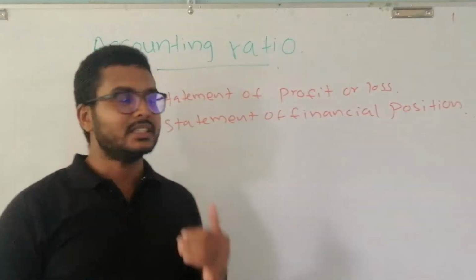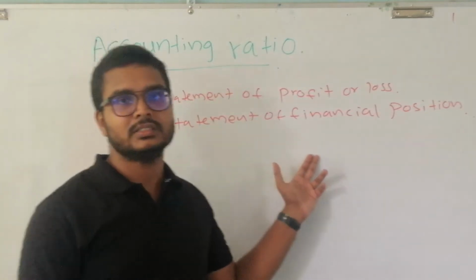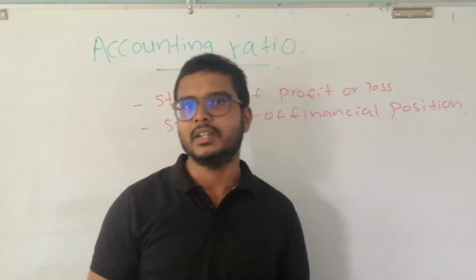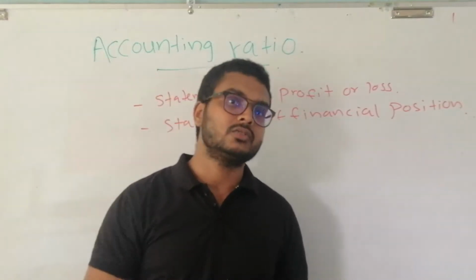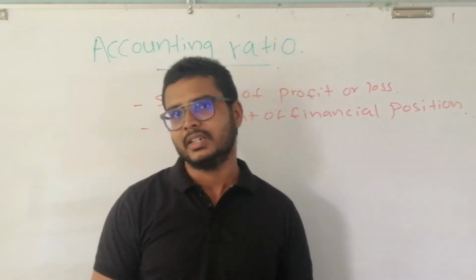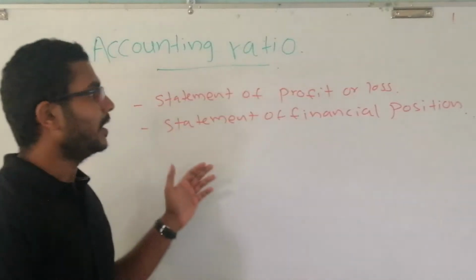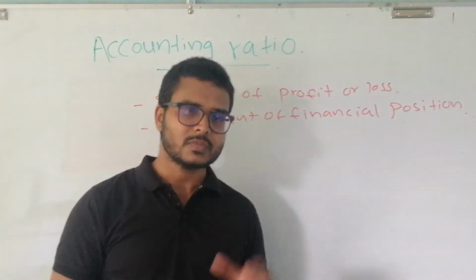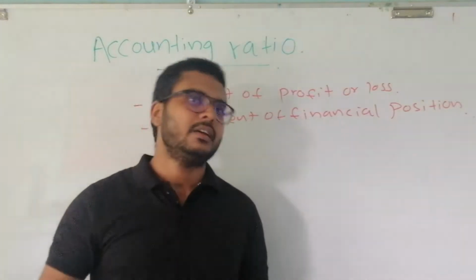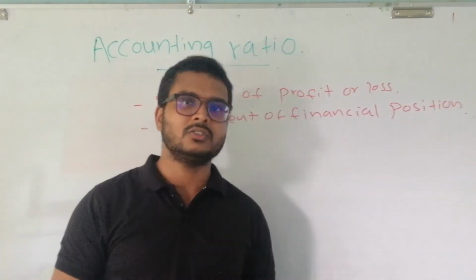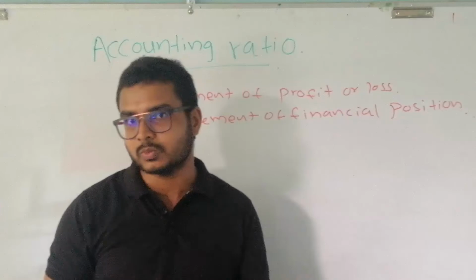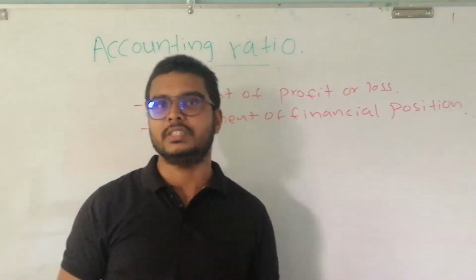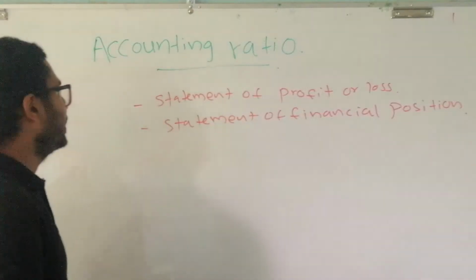We can't just look at the financial statements and say this business is doing pretty well and that business is not doing well. We have to see many aspects in order to say a business is a successful one or not. What are the aspects that we should investigate? There are many aspects.